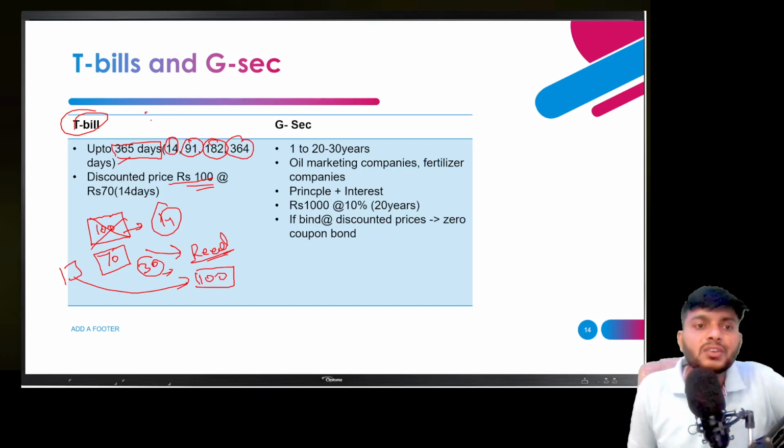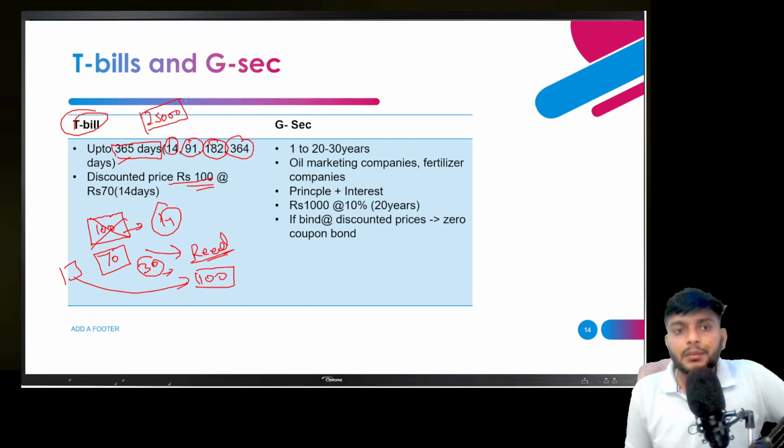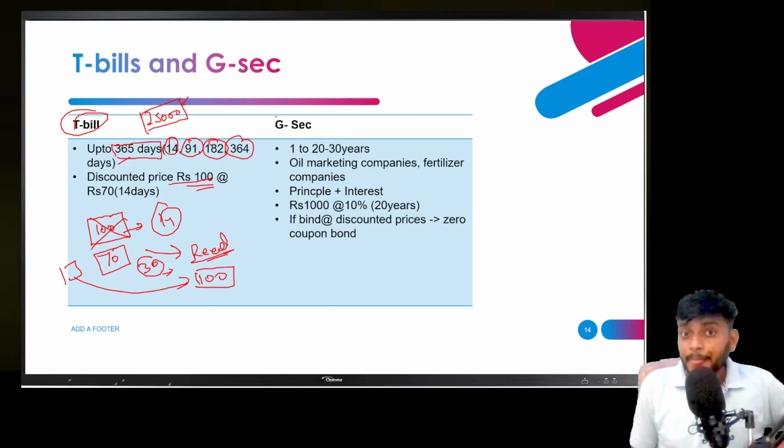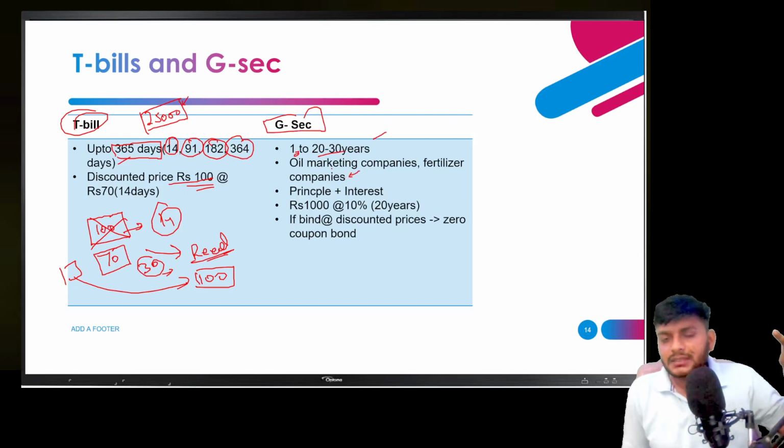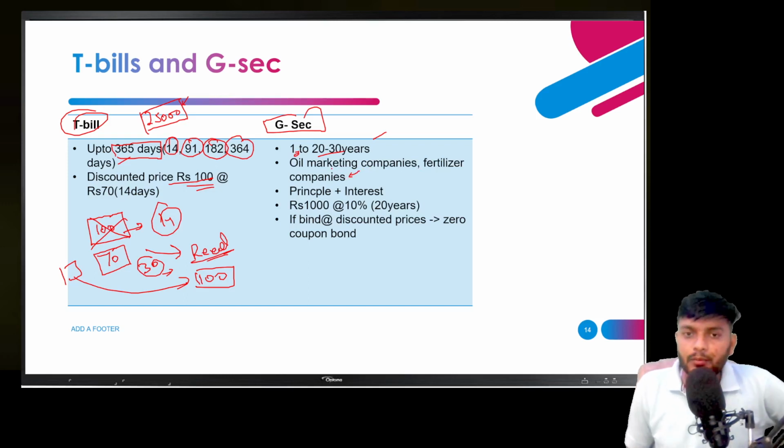The minimum price of a treasury bill is 25,000. If the government is issuing a treasury bill, the minimum is 25,000. And in government securities, the government is issuing them from 1 year to 20 to 30 years. Most of the time, the government is issuing these securities to companies like marketing companies and fertilizer companies, borrowing money from them. In these securities, you get the principal amount plus interest on it. Suppose that one security is of 100 rupees and the interest is fixed at 10%. So every year you will get 10 rupees interest on it.